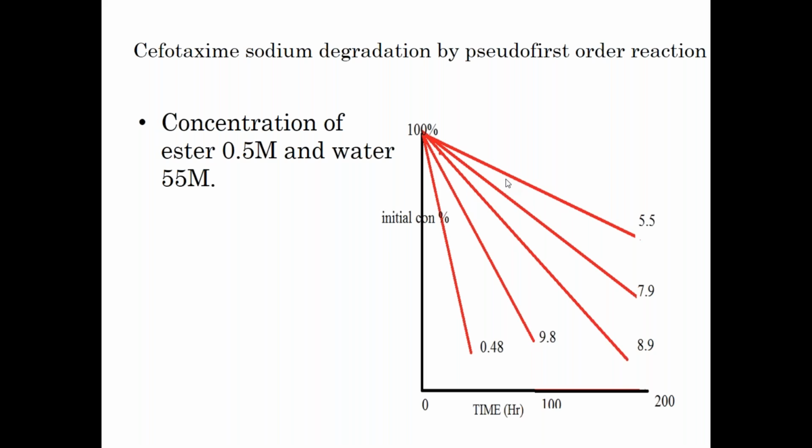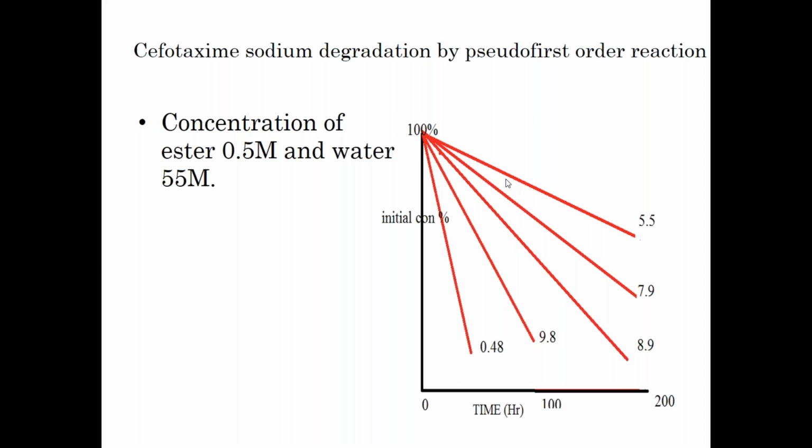Degradation in the presence of changing temperature, or degradation at a fixed temperature in various pH environments. So you have to plan the work to understand the effect of each individual factor. As for the pseudo first order, I want you to just remember that the kinetic stability of the drug can be understood based on zero order, first order, and sometimes pseudo first order kinetics, and even sometimes second order kinetics.